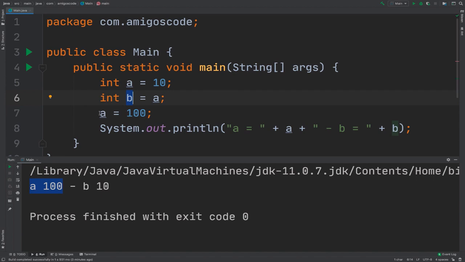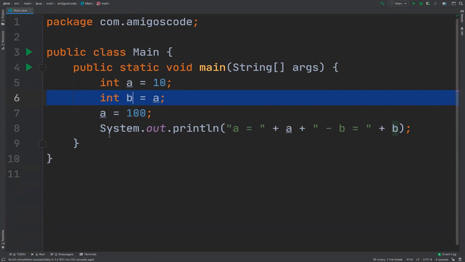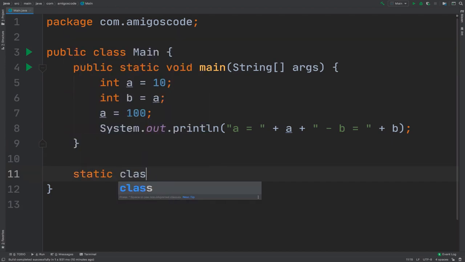And right here, you saw that when we change a to 100, b is untouched because b lives in a different memory address. However, this is a little bit different with reference types. To demonstrate the exact same concept with reference types, let's quickly create a static class, and then Person. You'll learn about classes in a second, but for now, just follow along.